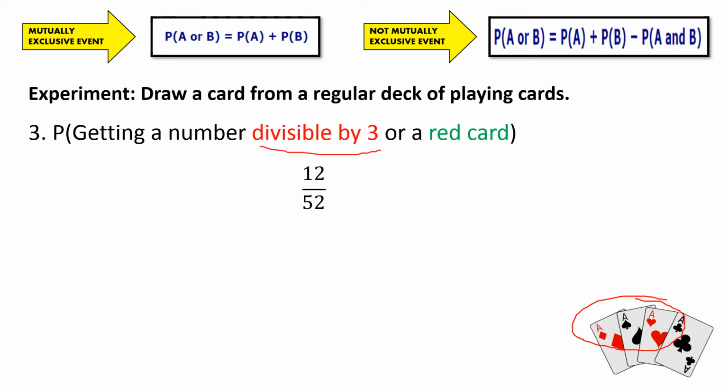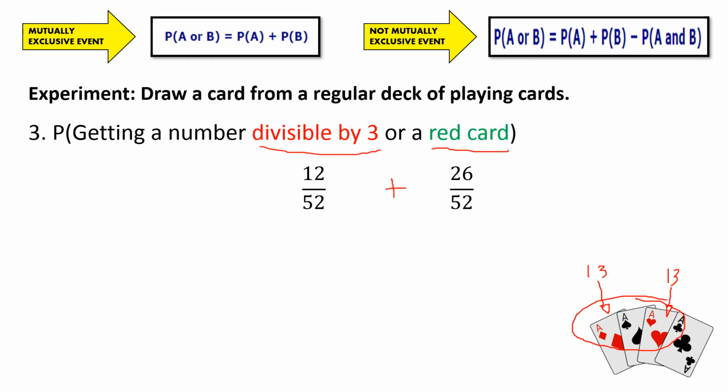While for the second one, probability of getting a red card, so the red cards are the diamonds and the hearts. Both of these do have 13 pieces each. So 13 plus 13, so we do have 26. Now, is it possible for us to get a number divisible by 3 or a red card?